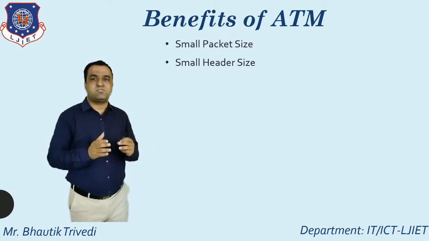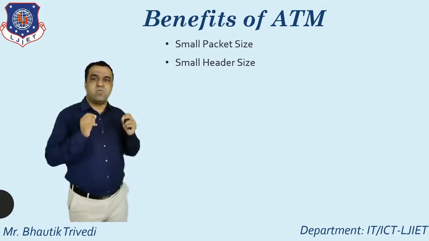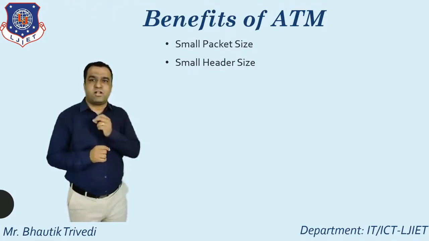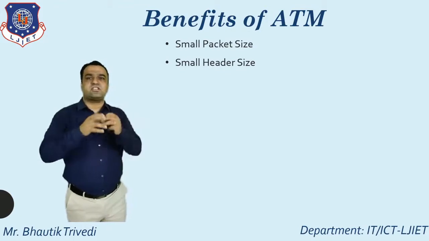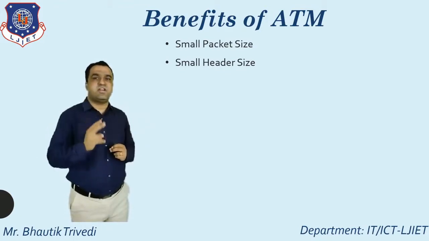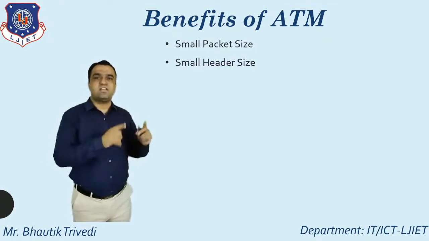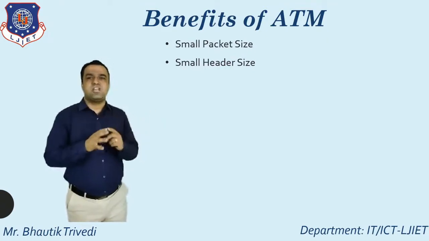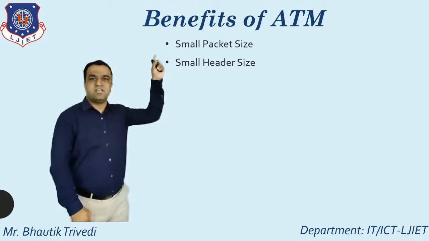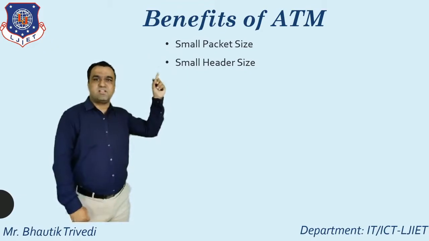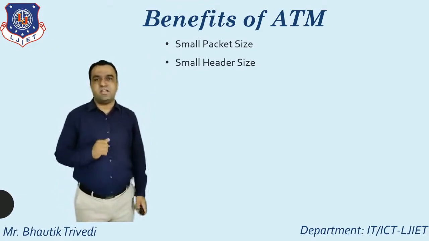Whenever you transmit any kind of data or packet, you must remember one thing: in ATM, whatever the data is, it is in the form of a cell. Whenever you create a cell format, it is divided into two parts. One is known as the header, the second is known as the payload. Payload is nothing but the data. So here, first is the small packet size, and second is the small header size. That is the advantage of ATM.